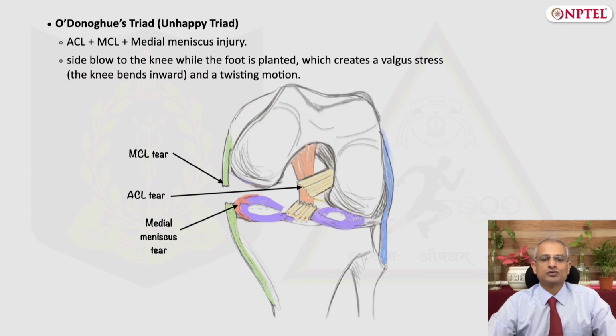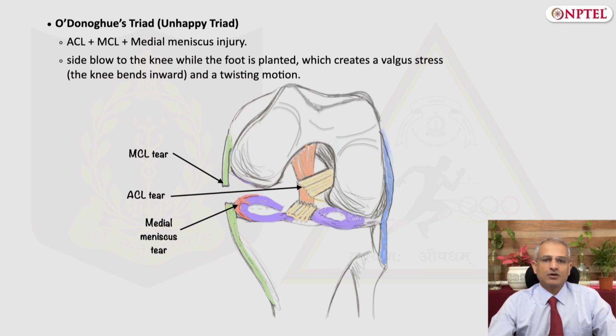This occurs due to a side blow to the knee while the knee is planted, and this creates excessive valgus stress and a twisting motion in the knee. The structures on the medial side of the knee get injured easily because of this mechanism.